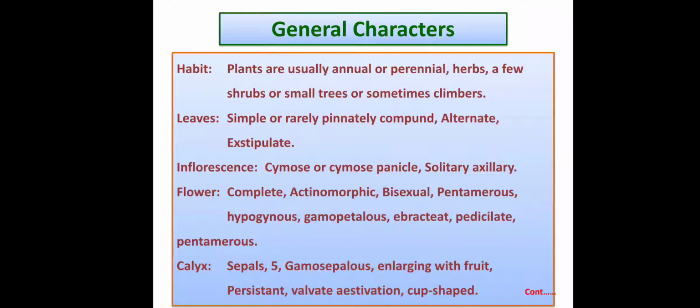Calyx, the first member of the flower. Calyx sepals are 5 in number. They are united, that's why gamosepalous. And the peculiar characteristic of this family is that the calyx or the sepals enlarge with the fruit. That means they are persistent, and their aestivation is valvate, whereas the shape is cup shape.